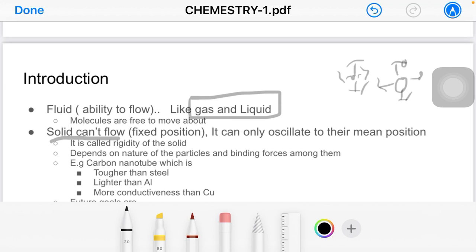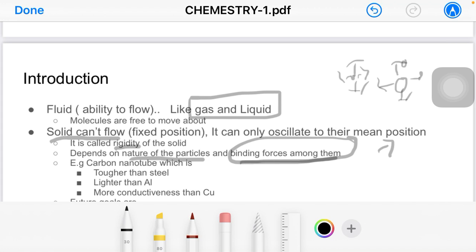This property of the solid is called rigidity, right? And this property depends on the nature of the particles as well as the binding force among them. We will discuss this binding force in more detail, right? There are a few factors, which are intermolecular forces as well as thermal energy, right?